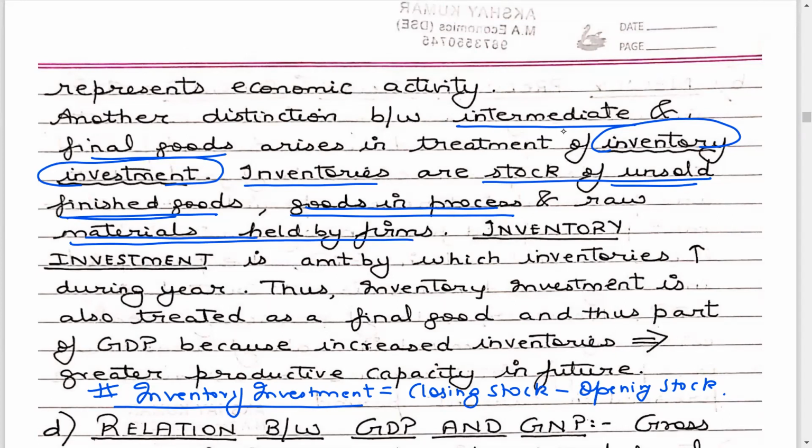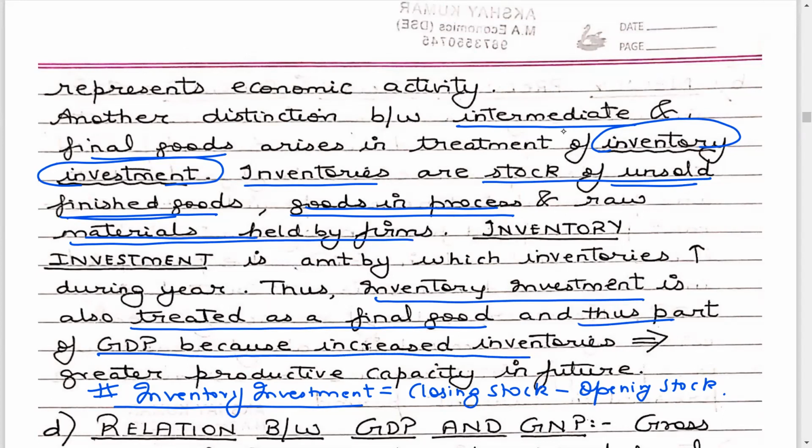So should inventory investment be treated as a final good? Yes. Inventory investment is treated as a final good and thus part of the GDP, because increased inventories imply greater productive capacity in the future. Now guys, what does inventory investment include? Inventories include stock of unsold finished goods and goods in process.